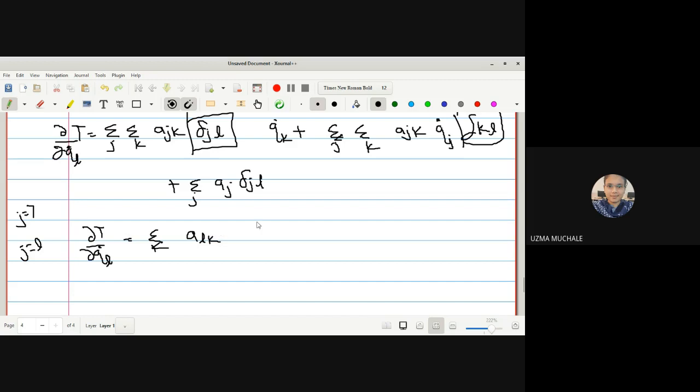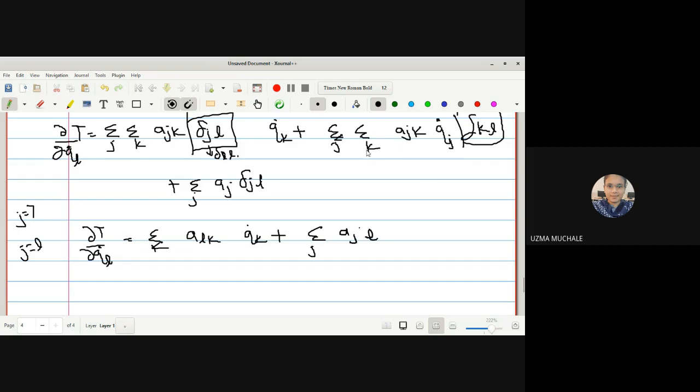Somewhere it is equal and at that time this will be delta ll, which will be equal to 1. So hence here we get simply qk dot as it is, plus the next term, again after evaluating the summation over k, we get aj L.